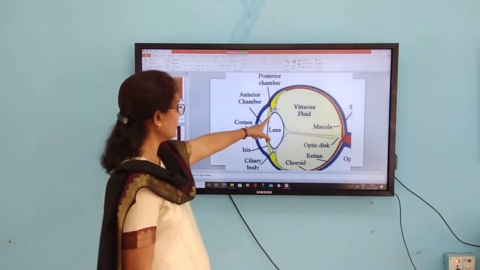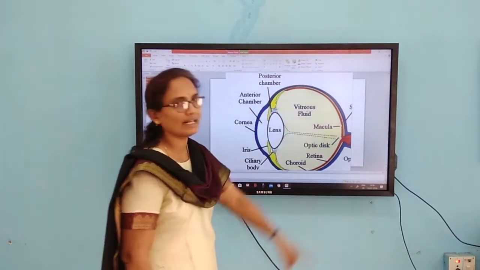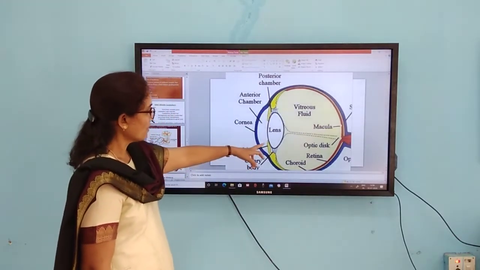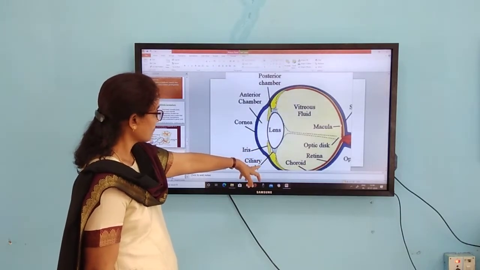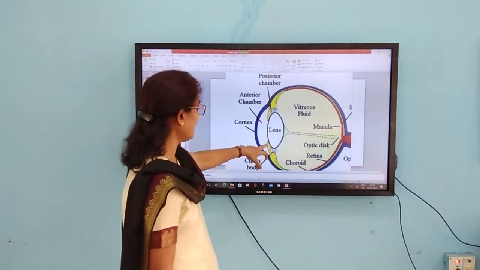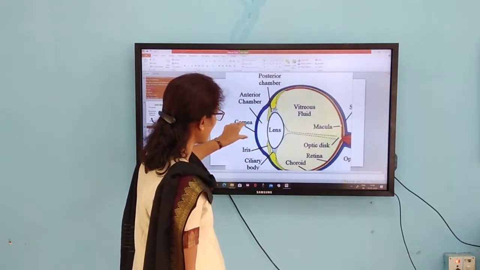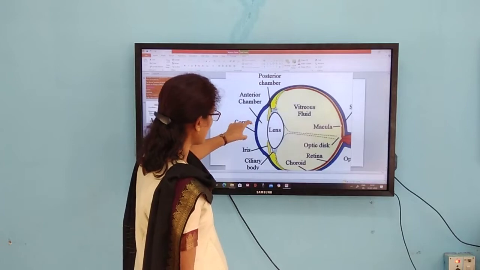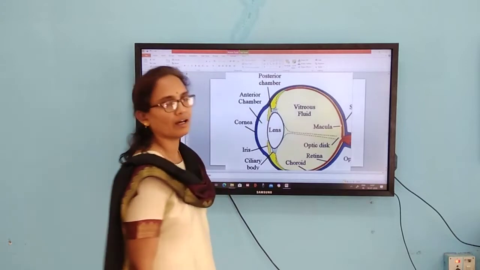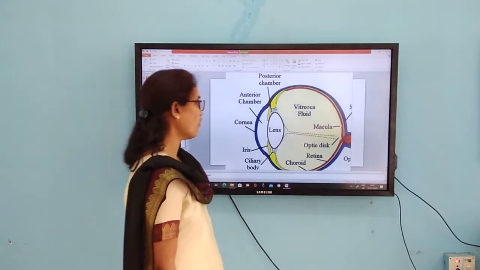Okay. So then coming to the next one. Below this, you can find the innermost layer. It is called the retina, and this retina consists of photoreceptor cells. Here, the ciliary body holds the lens which is present in our eye. And this lens focuses the light which comes from the cornea and passes through the iris and enters into the lens, and this lens focuses the light which comes from the object, so that the image gets formed.